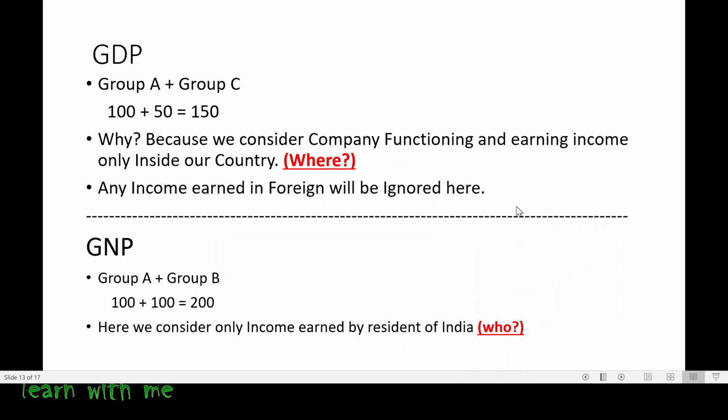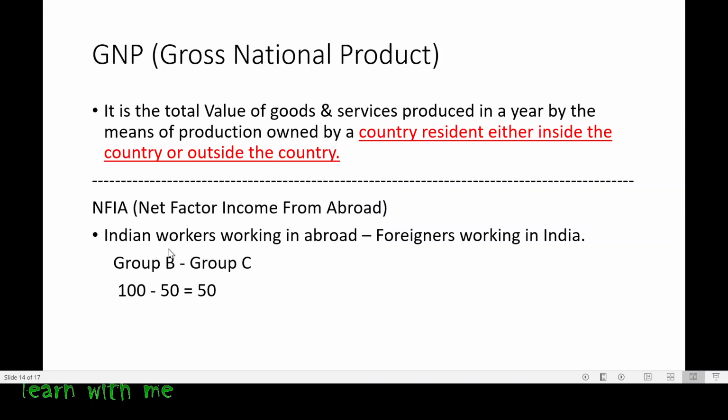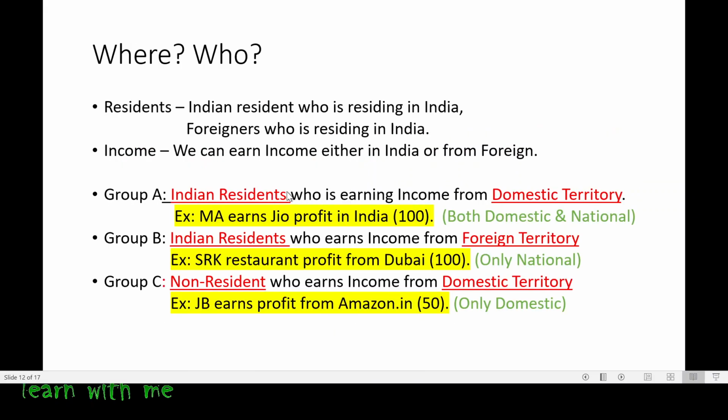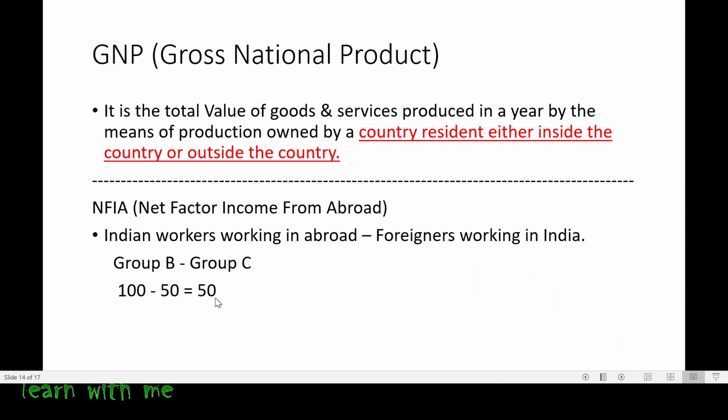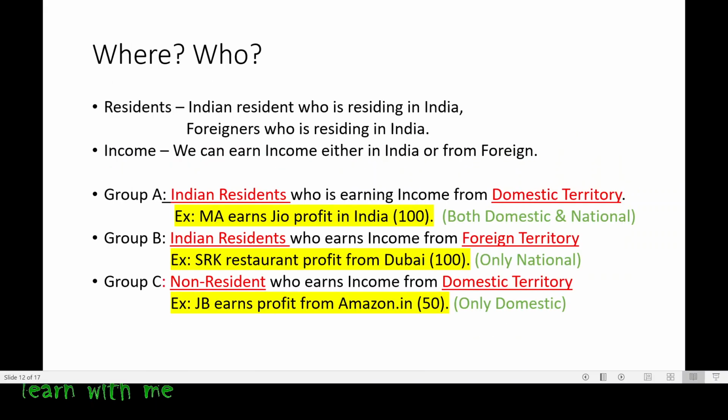So what was our concept? He should be an Indian working in a foreign country, or else he should be a foreigner working in India. But in this case, he is an Indian resident working in India itself. Hence, we will not take group A. So here we will take only group B and group C. But here we will not add these two. We will deduct: 100 minus 50. What is 100 minus 50? It is equal to 50 only, right? So this is NFIA.